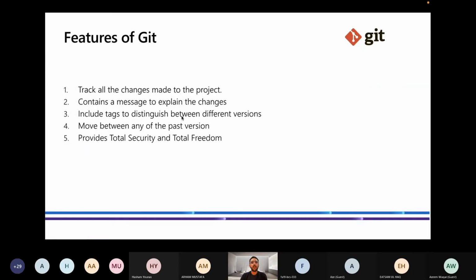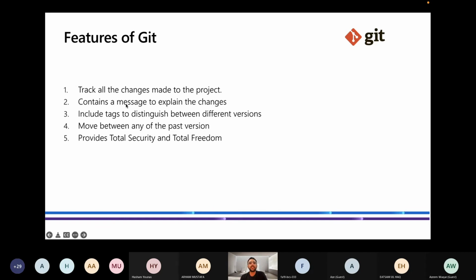Features of Git: track all the changes made to the project. Contain a message to explain the change. Like I made a change, I make a snapshot of the change. Let's suppose I write a web development page, an HTML page. I added 2 sections of headers. Then I will commit that change with a message. I will take a snapshot of that change with a message that this time I am basically adding headers.